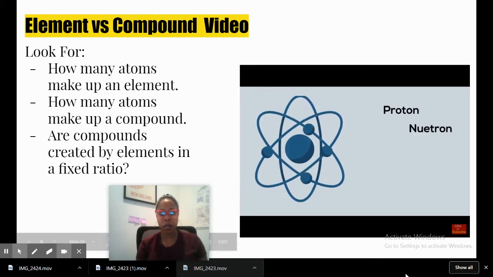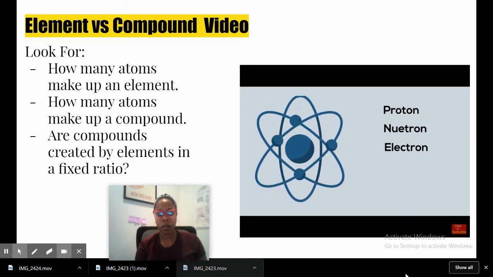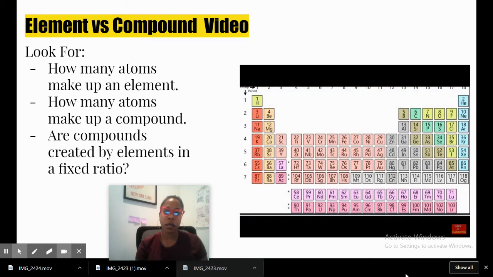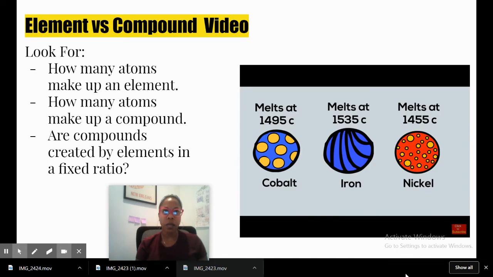An atom consists of a proton, neutron, and an electron. Some common examples of elements would be carbon, oxygen, or iron. The elements are arranged on the periodic table based on their number of protons. For example, sodium has 11 protons. Potassium has 19. The number of protons of an element always stays the same. Each element also has its own unique set of properties.